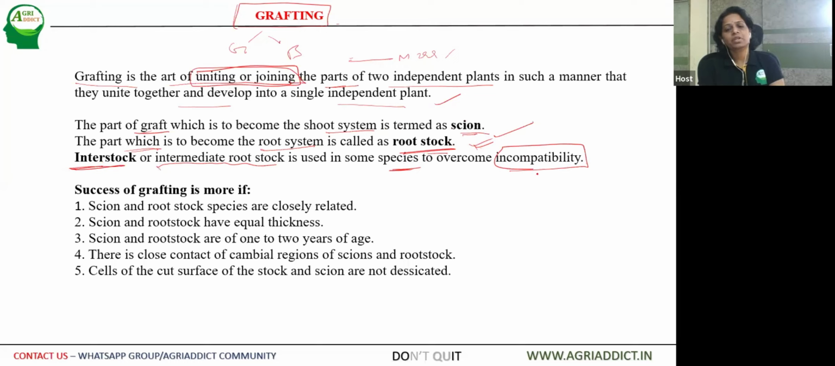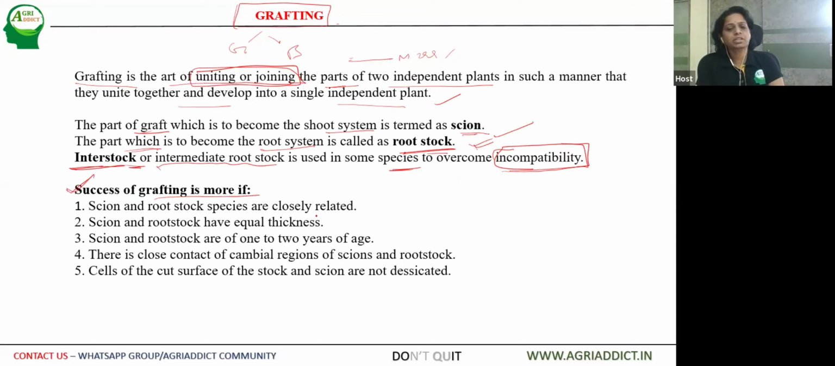If the rootstock and scion are not compatible with each other, then the union will not form. Then the joining will not form. So in that case, interstock plays an important role. Let us look into the factors which influence the success of grafting of scion and rootstock.